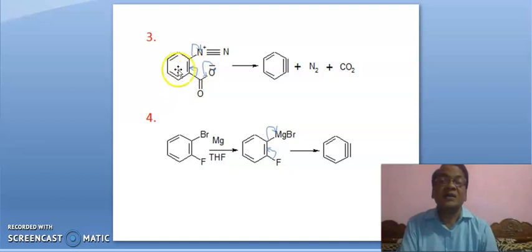Third, it is the substrate molecule. When this negative charge comes here, this bond will shift here and this bond will shift here, leading to benzyne. Okay, leading to benzyne.